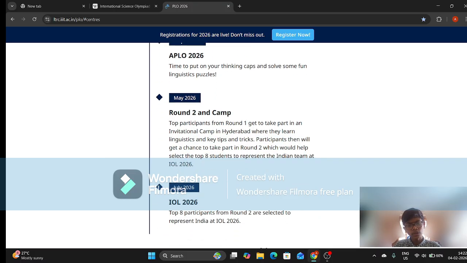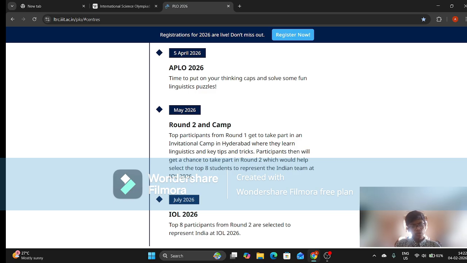Then there are tons of levels here which I won't be explaining, but to give you a gist, since this is even more underrated than the Informatics Olympiad, round one will most likely be the only round you will be giving, because after round one, only a handful, about 30 to 40 students including both the categories, will be chosen for the training camp.